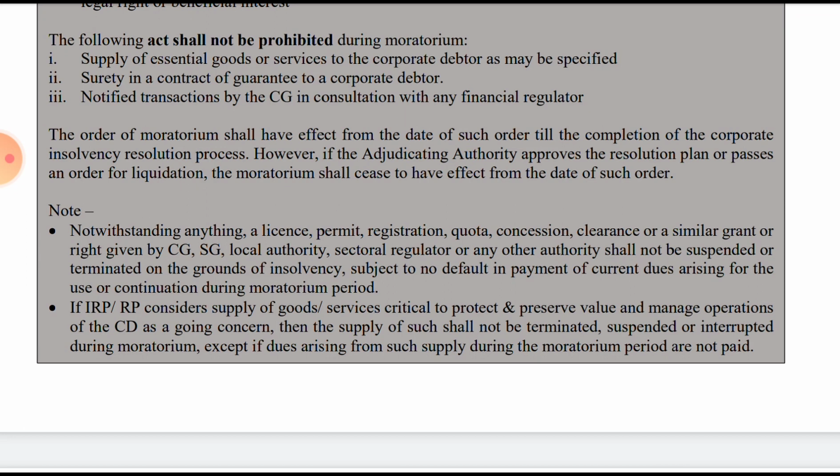Notwithstanding anything, a license, registration, quota or concession will not be cancelled unless there is any default in the payment of current dues arising from such continuation during the moratorium period. Or we can say that the goods and services which are critical to protect and preserve the value and manage the operation of the corporate debtor, if that is important enough, will be continued. The IRP will continue that unless there has been a default in the payment of dues arising from such a supply during the moratorium.